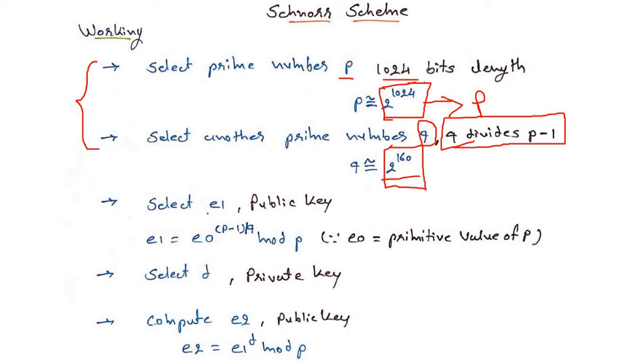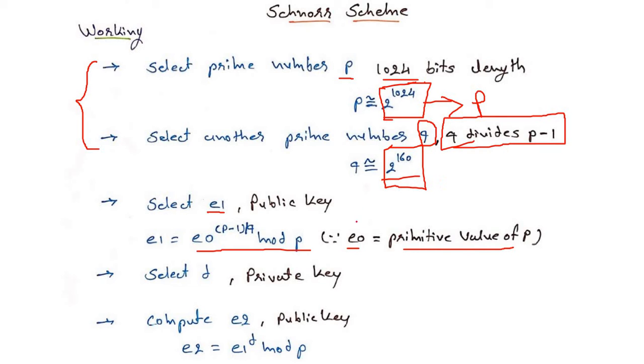Now, first we will choose the public key E1. How will we select the public key E1? There is an equation: E1 is equal to E0 power of (p minus 1) divided by q, modulo p. That is the equation for the public key E1. Now, how will we find the value of E0? We will select E0 as a primitive root of p, whatever value we choose for p.